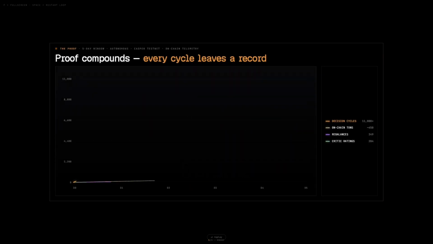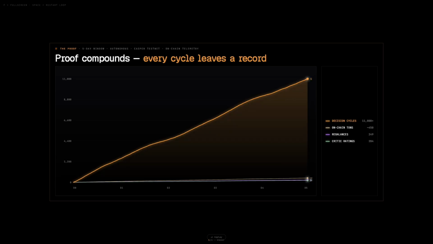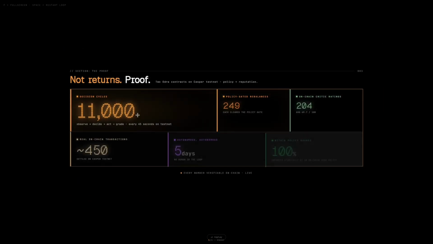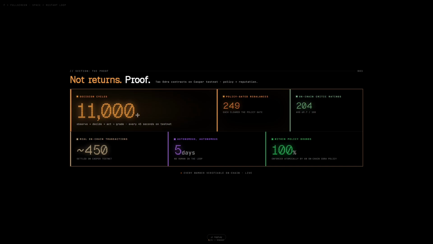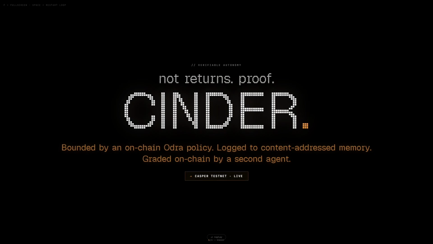And the agents have also consistently outperformed the market over the course of the 5 days. And all of this is running in real time on chain on the Casper network. So that is Cinder, an on-chain autonomous swarm of agents that are always maximizing your yield.